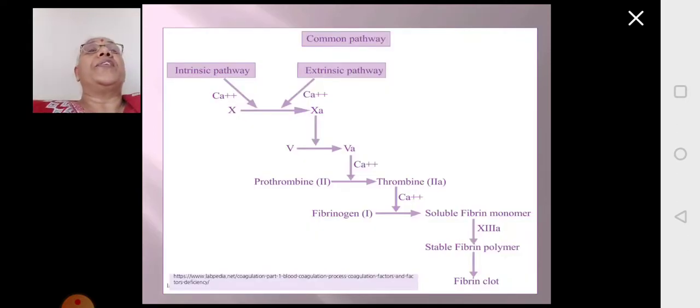So there is the intrinsic pathway and the extrinsic pathway, both of them contributing together for the conversion of inactive 10 to active 10A in the presence of calcium ions. 10A will convert 5 to 5A. 5A will help in the conversion of prothrombin to thrombin in the presence of calcium ions. Thrombin will help in the conversion of fibrinogen to fibrin, that is, soluble fibrinogen to insoluble fibrin. The monomer fibrin molecules will be converted to stable fibrin polymers with the help of 13A, and the fibrin polymers will form the clot.